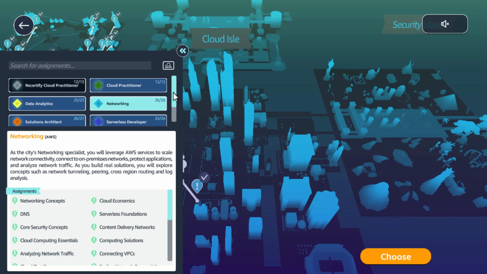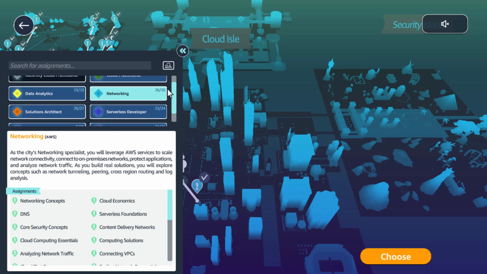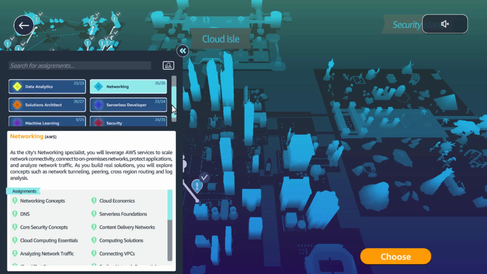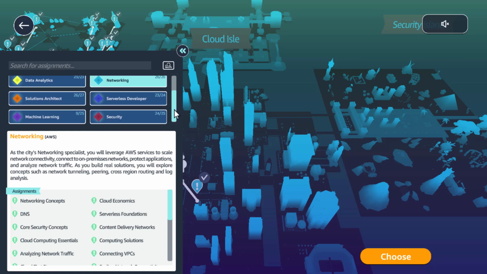And so far, we have finished 6 seasons. And in each season, we did projects in a different role, as you can see. So we did it in Cloud Practitioner, Data Analytics, Networking, Solutions Architect. Why do I see one project? Did they add a new project in there? And then serverless developer, and then security. So those are those 6 seasons, and this is the final season, season number 7, where we are going to do projects as a machine learning engineer.